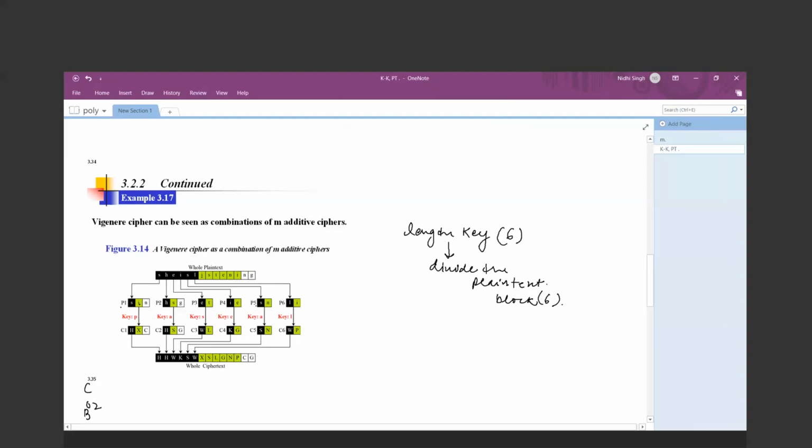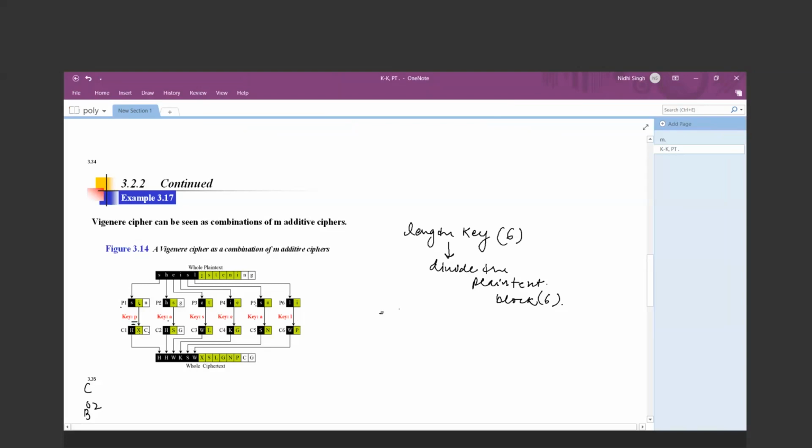Then what is my key's first value, that is P. Then all of the P1 block will be encrypted by using the key P. Then all of the plain text characters associated with block P2 are encrypted using key A, and so on. So after the encryption, the corresponding characters are H, X and C.